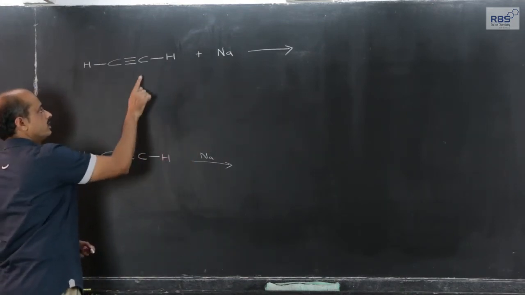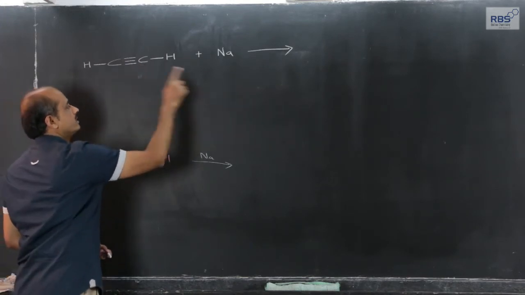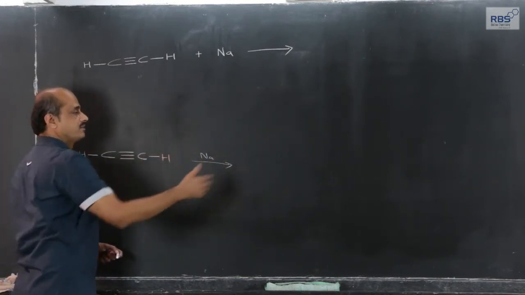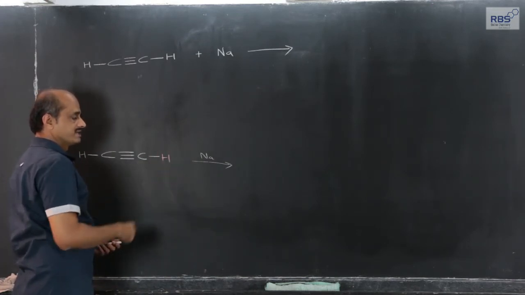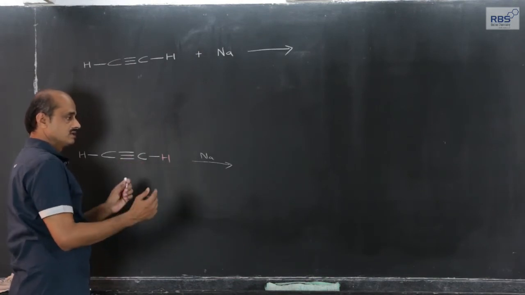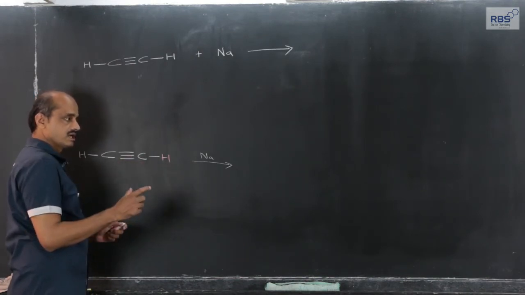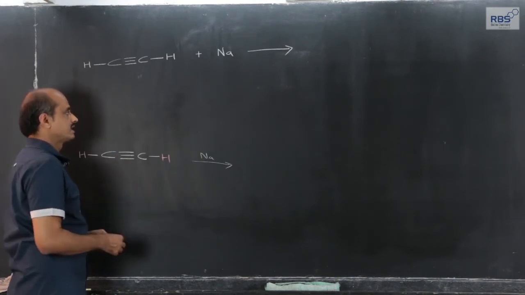This is more polar because the hybrid orbital of this carbon involved in covalent bond formation is an sp hybrid orbital, and an sp hybrid orbital has 50% s character. More the s character, more overlapping, less bond length, and because of that electronegativity of that carbon increases, more polarity.